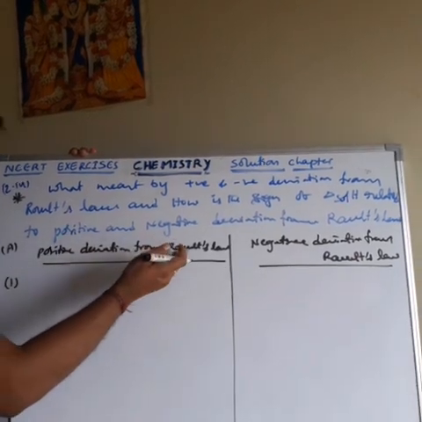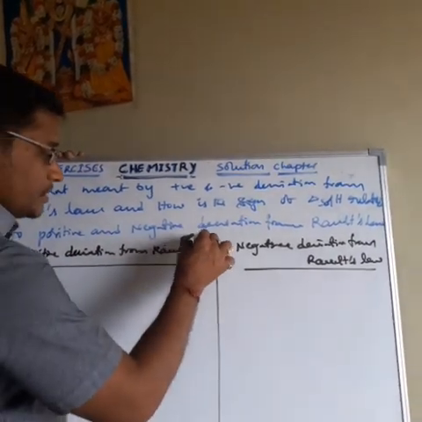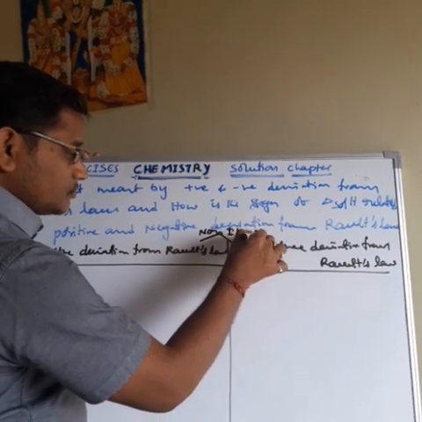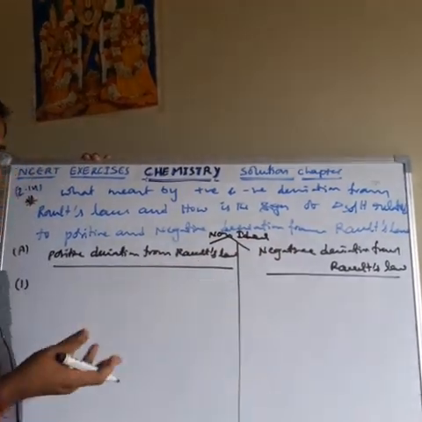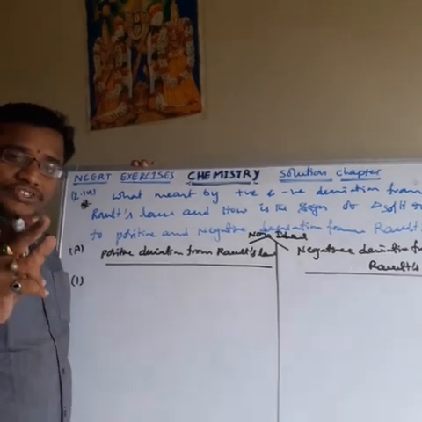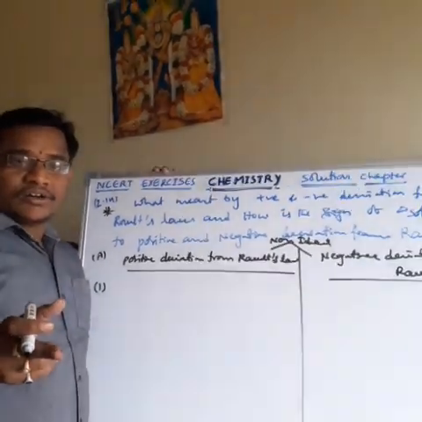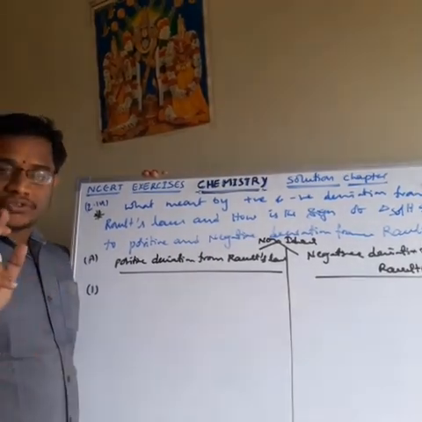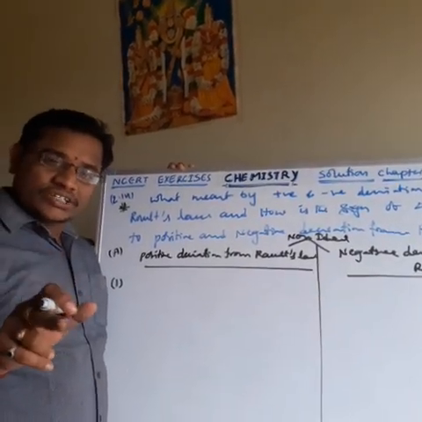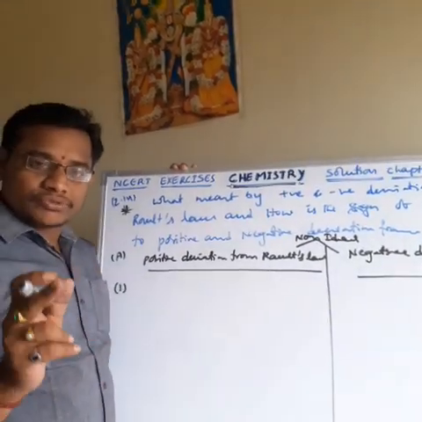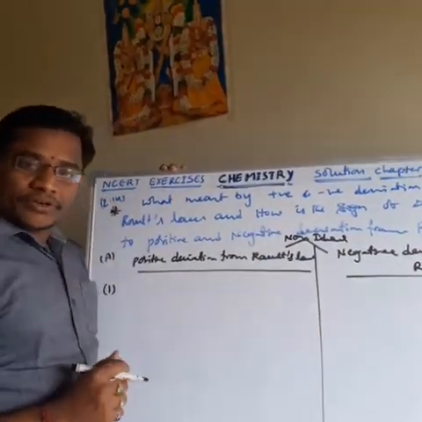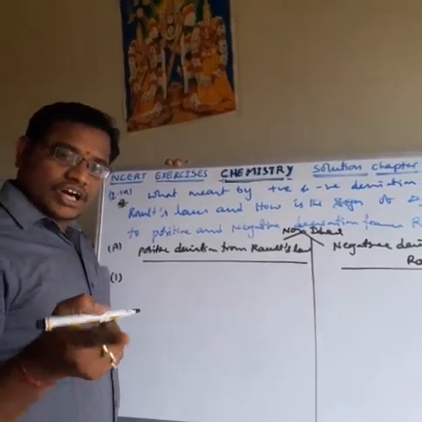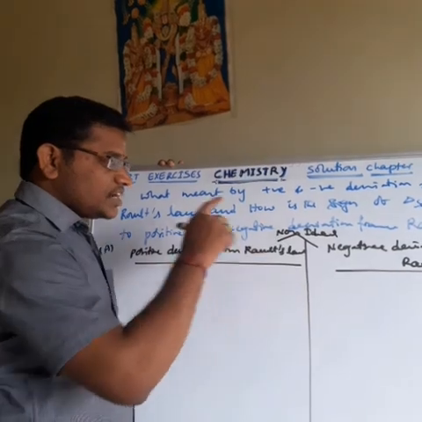First, positive and negative deviations are exhibited by non-ideal solutions. What is meant by an ideal solution? The solution which obeys Raoult's law under all conditions is an ideal solution. The solution which does not obey Raoult's law under all conditions is a non-ideal solution. A solution which obeys Raoult's law is called an ideal solution. A solution which does not obey Raoult's law under all conditions is called a non-ideal solution.